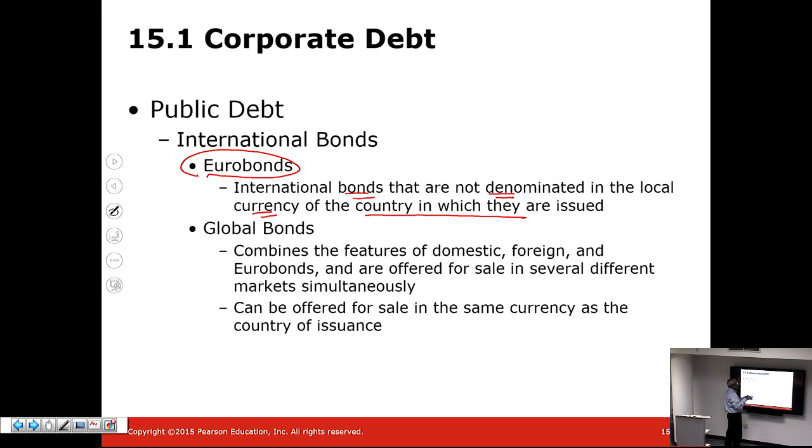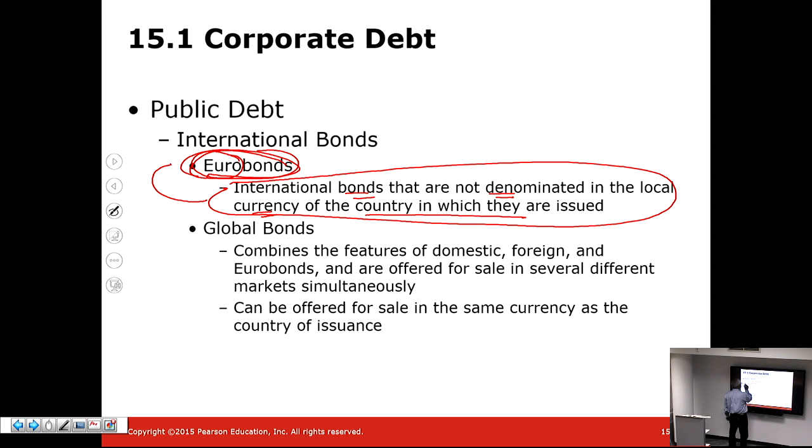Or it could be issued in Japan, denominated in yen, and it would still be considered a euro bond. So don't focus on the word euro to mean something that is geographical. It simply means if a bond satisfies this criteria, then it would be considered a euro bond. Global bonds combine the features of domestic, foreign, and euro bonds and are offered for sale in several different markets simultaneously.